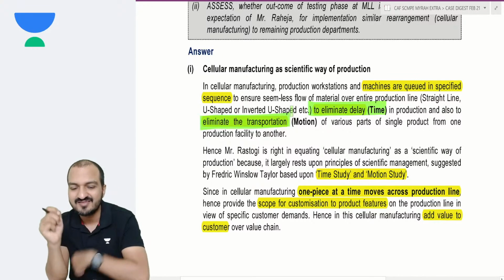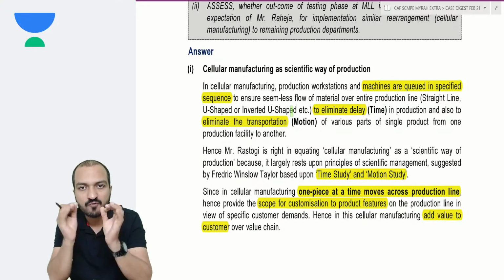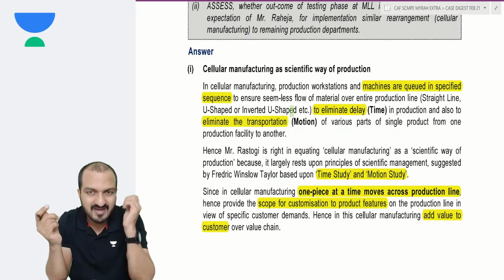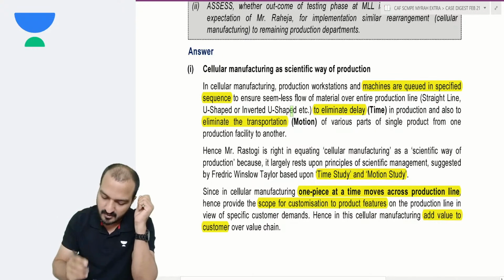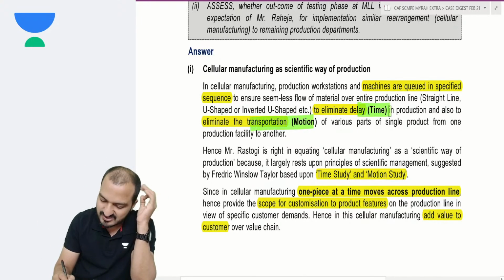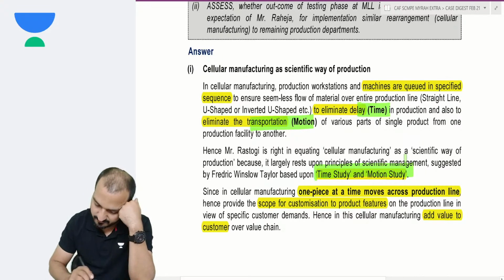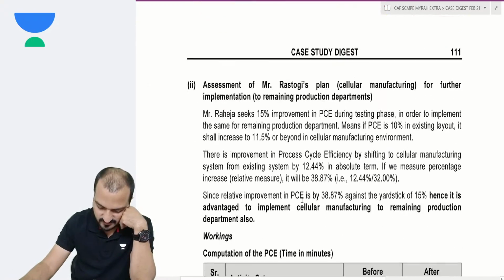You remember we have done this during our regular theory that cellular manufacturing is a method of time and motion study. I've even taken YouTube classes for cellular manufacturing. You can find them on YouTube somewhere. It is a method of time and motion study, and a time and motion study is a scientific study. Anyways, that is a general theory there.